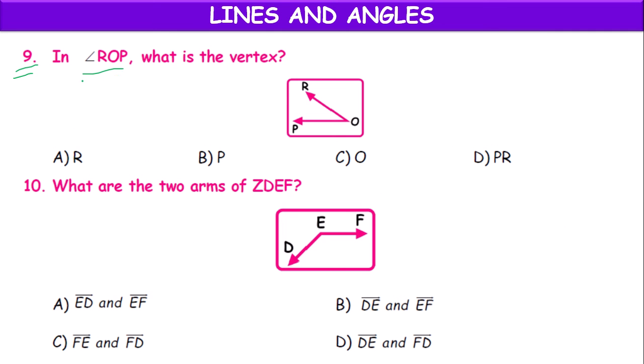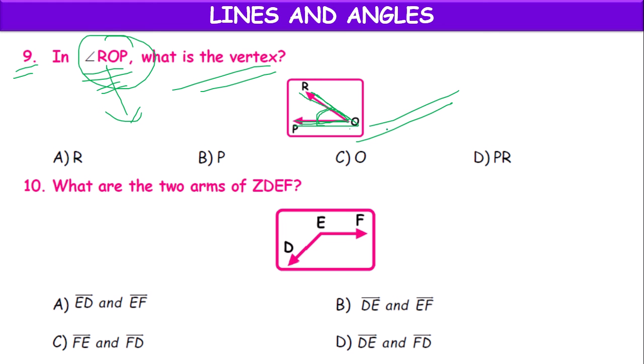Next, ninth question. In angle ROP, what is the vertex? Normally, an angle is mentioned by a combination of 3 letters, but the vertex will always be in the middle, the common point. So here we have ray OP and ray OR, the angle is POR or ROP, and O is the common point, called the vertex.